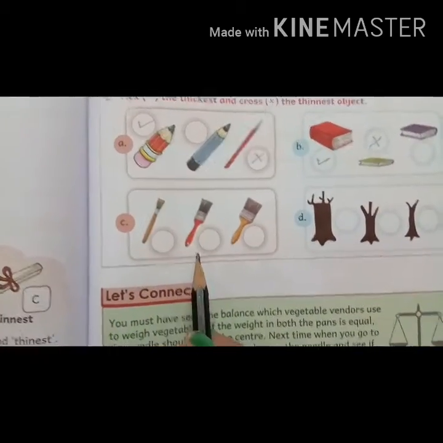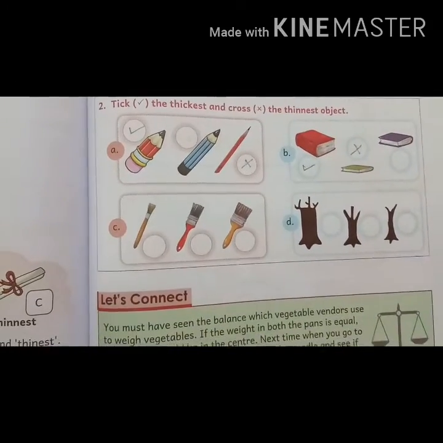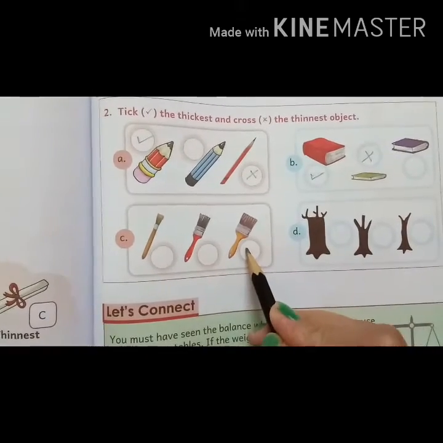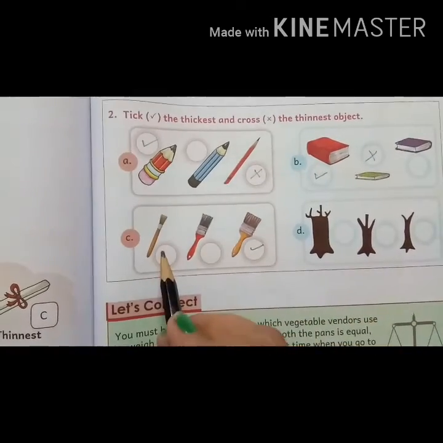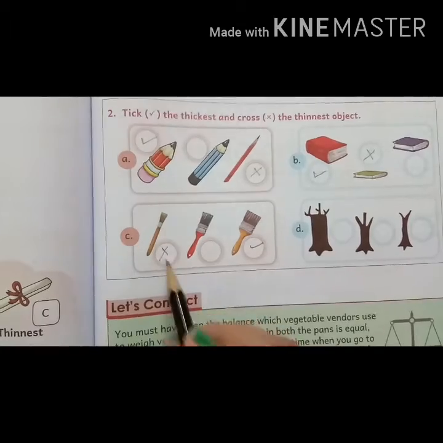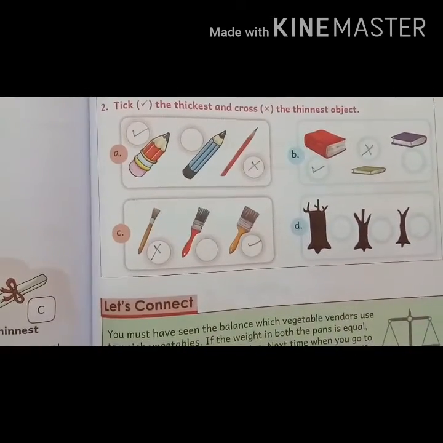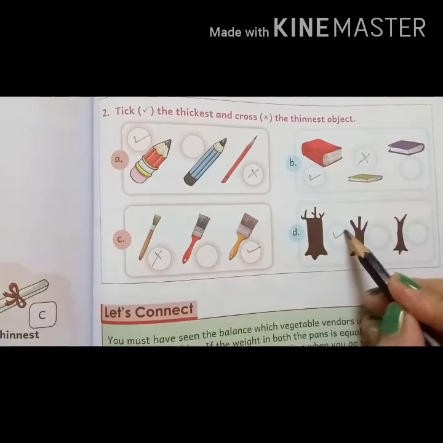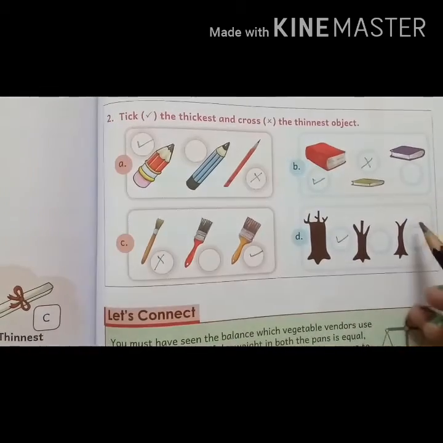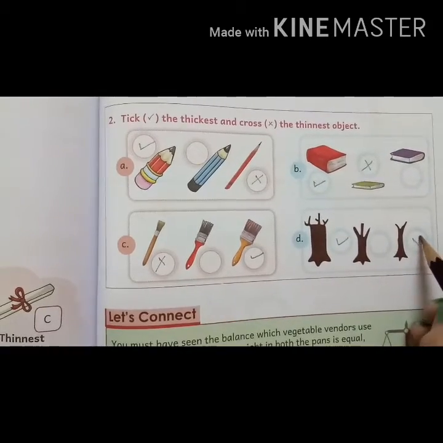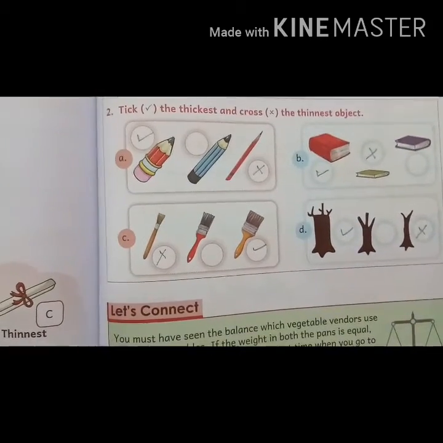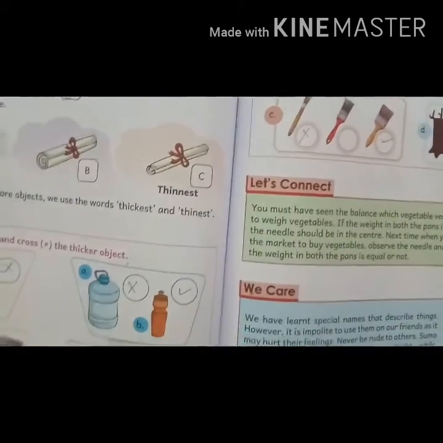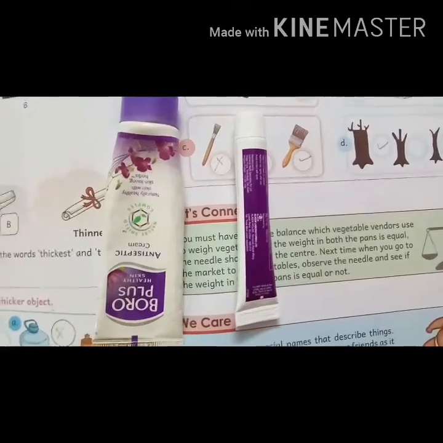Now which brush is thickest? Can you tell me the thickest brush? Yes, this is the thickest brush and this is the thinnest brush. Now here, yes, this is the thickest and this is the thinnest. Now I'll show you some examples of thickest, thinnest.